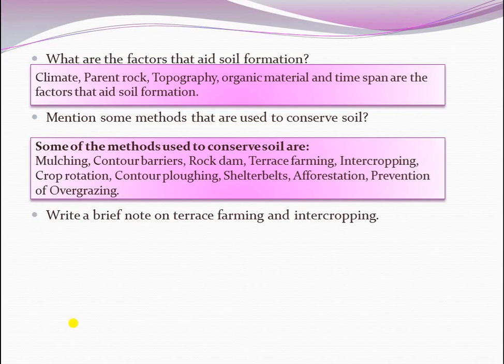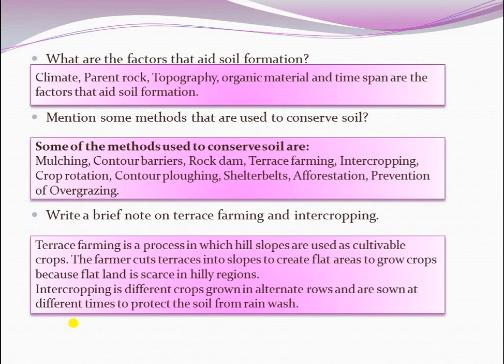Write a brief note on terrace farming and intercropping. Terrace farming is a process in which hill slopes are used as cultivable land, and the farmer cuts terraces into slopes to create flat areas to grow crops because flat land is scarce in hilly regions. Intercropping is when different crops are grown in alternate rows and are sown at different times to protect the soil from rainwash.